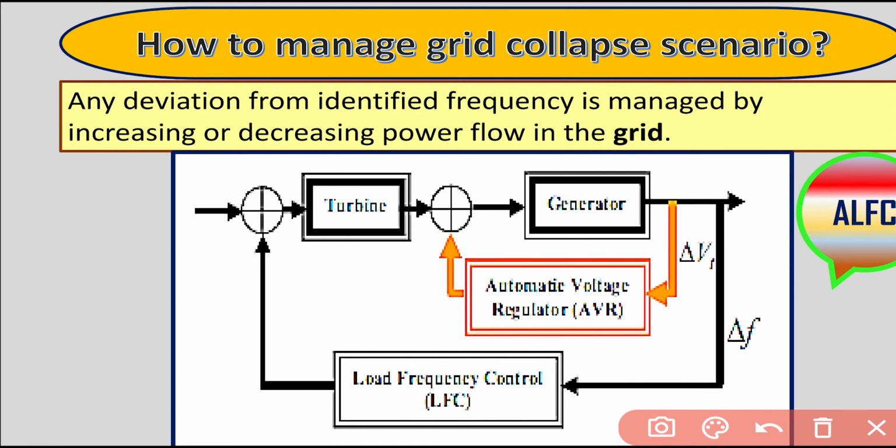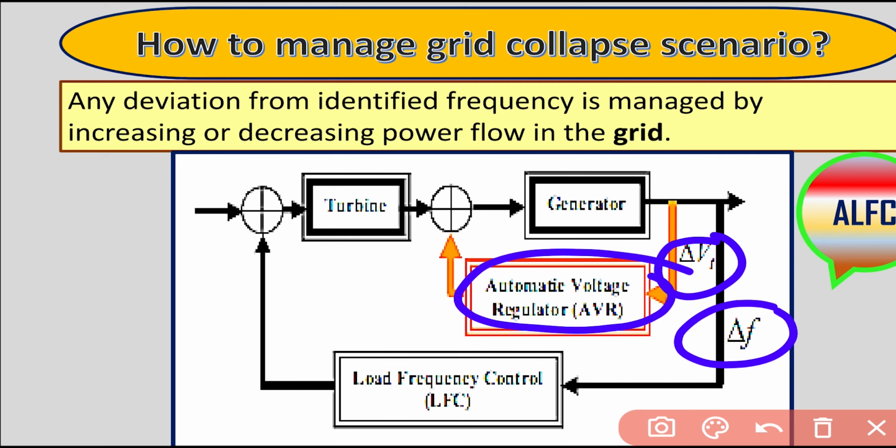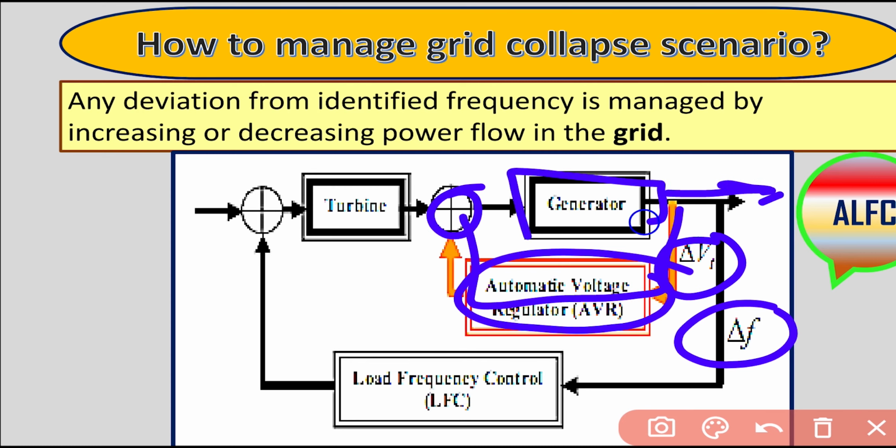There are two remedies. One is voltage control and the other is frequency control. In voltage control, whatever difference in the voltage is sensed is applied to the generator, and according to that it will generate more. Same thing for the frequency. Deviation in frequency is sensed, and whether it is plus or minus, that is applied to the turbine input.